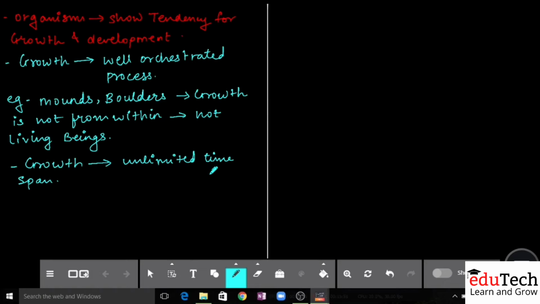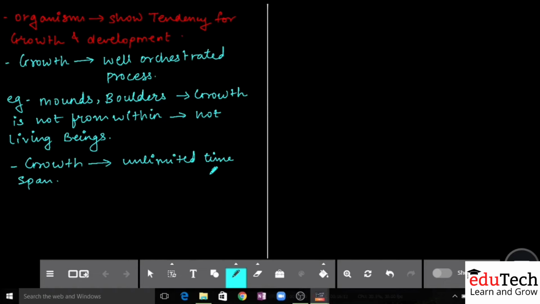It is organized and it is spread over the period of time. So growth is not a narrow spectrum phenomenon, it is a broad spectrum phenomenon where growth will take place for the years to come in the life of a living organism or a non-living organism.